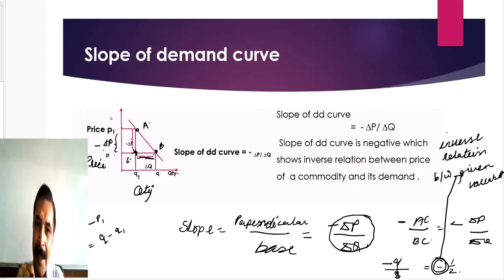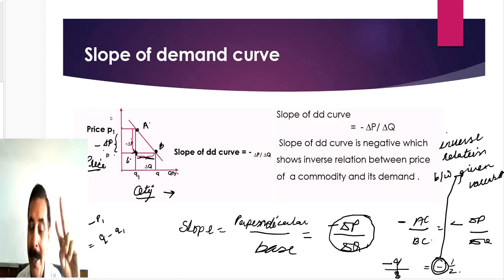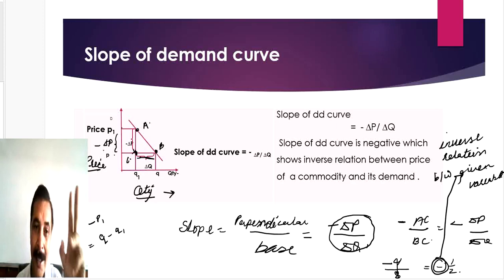If the slope is negative, it means the given variables are inversely related, meaning the price and quantity are inversely related. The theory will be that with the rise in price, demand will fall, and with the fall in price, demand will increase.